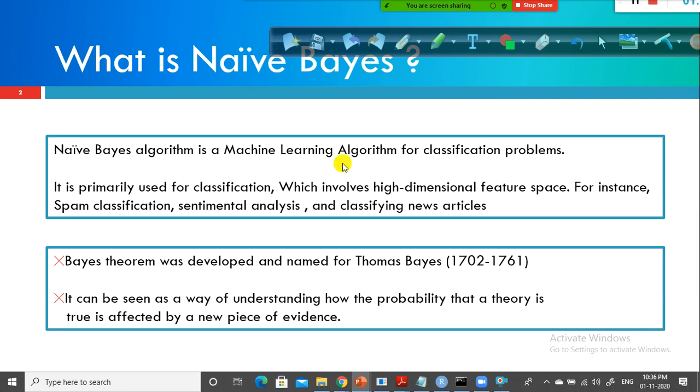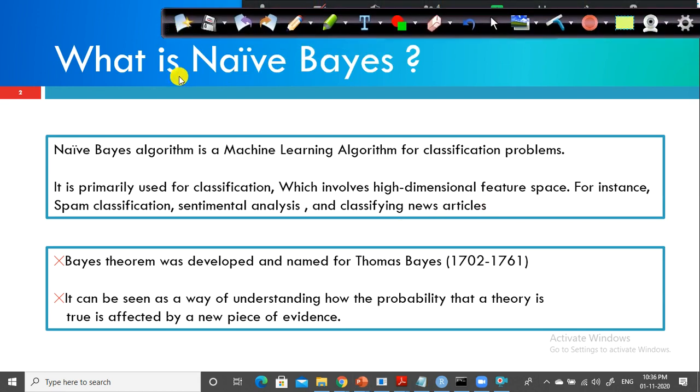It is also a supervised machine learning algorithm. It is mainly used for classification, text classification, and we have a topic called NLP, natural language processing. In natural language processing, this algorithm is very helpful to perform text classification, sentiment analysis, spam classification, and classifying articles. In that kind of instance, the Naive-Bayes algorithm is very helpful.